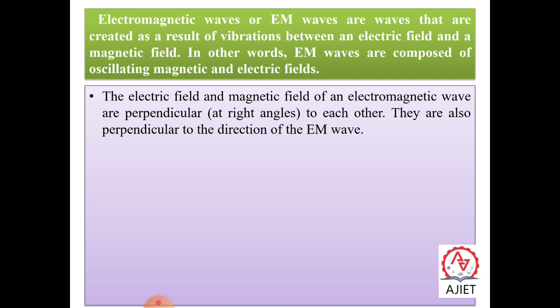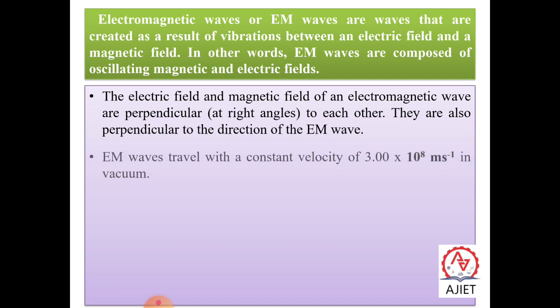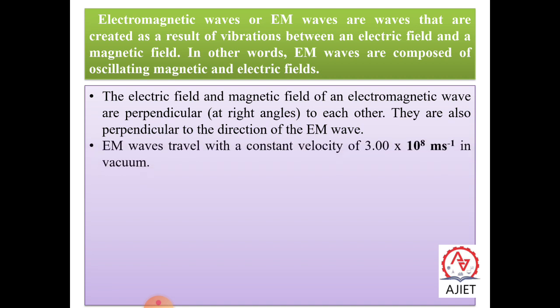Now let us see some of the characteristics of electromagnetic waves. The electromagnetic waves consist of electric field and magnetic field, which are perpendicular to each other, and they are also perpendicular to the direction of the electromagnetic wave. Next, electromagnetic waves travel with a constant speed of 3 into 10 to the power 8 meter per second in vacuum. They comprise radio waves, microwaves, infrared, visible, ultraviolet, X-rays, gamma rays, etc.